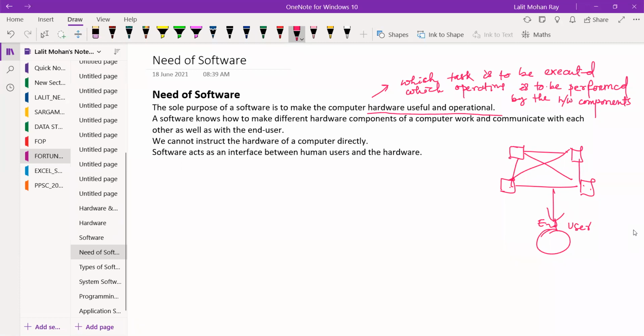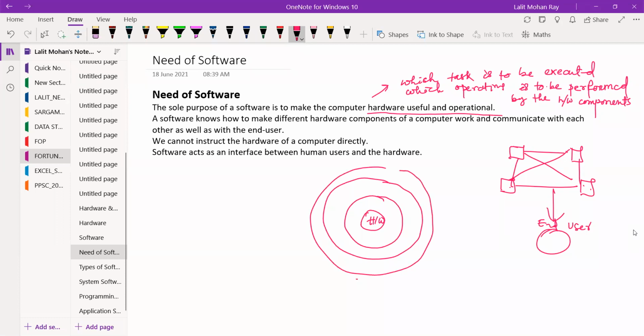If this is the hardware, so many things are there, and here are the human users. We are using an application interface. The application interface goes to the operating system. The operating system generates some system calls to activate the hardware.